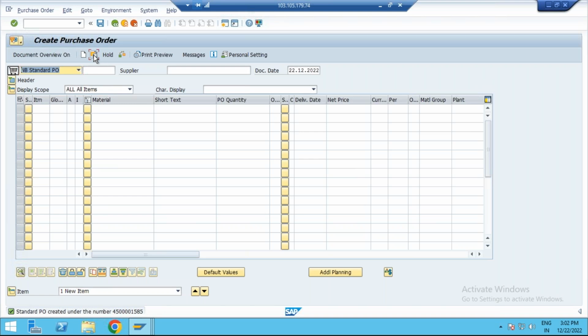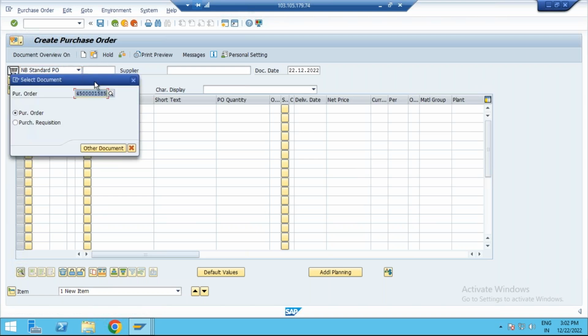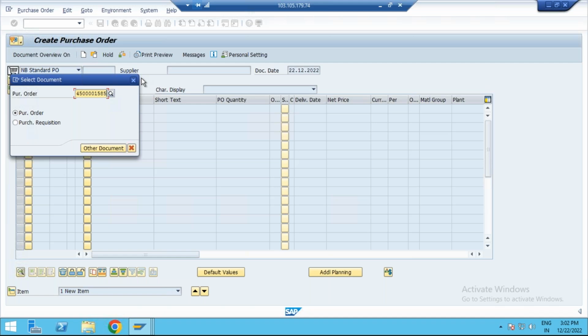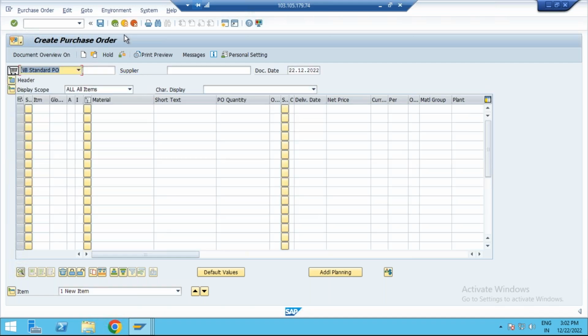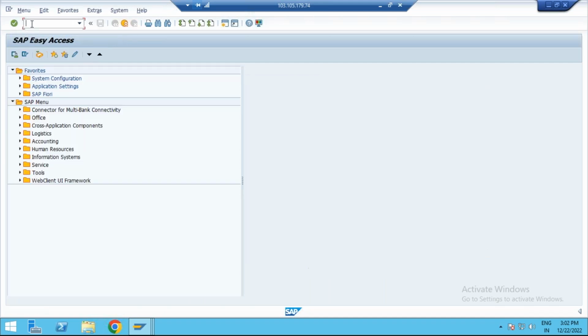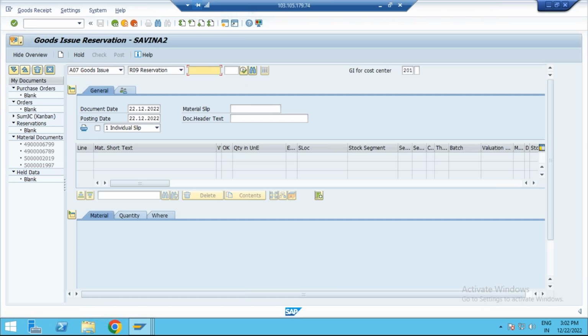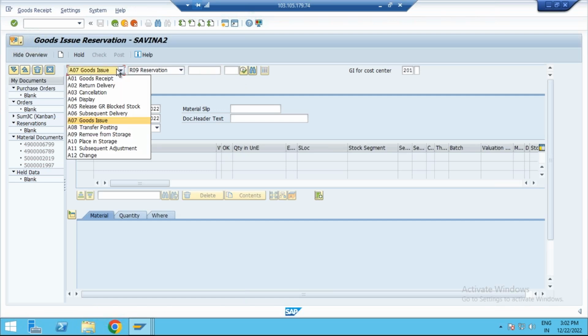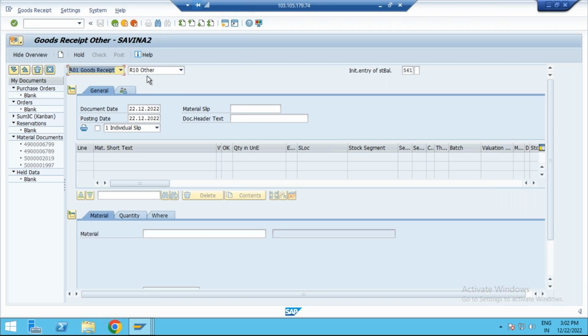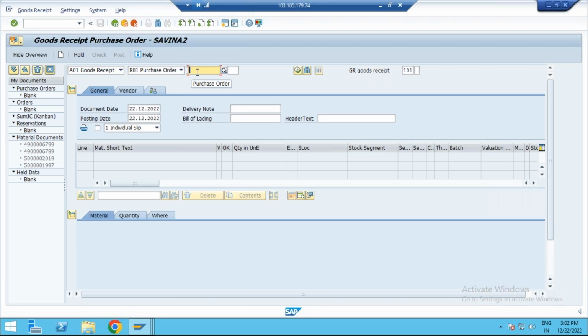Now if you come here, copy the PO number. Whenever you perform the goods receipt, whenever you physically receive the goods from the vendor, you need to perform the goods receipt. The transaction codes remain the same. It is also goods receipt with reference to purchase order. I need to enter the purchase order number here, so that something is there in the S4 system.